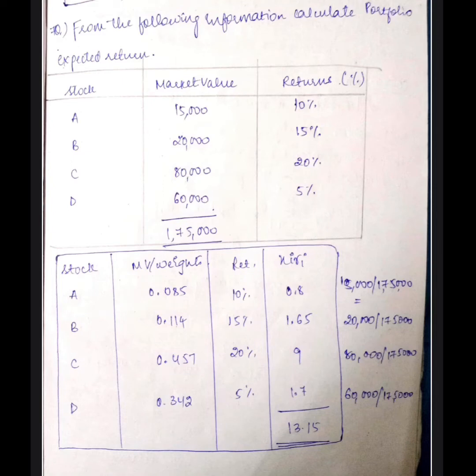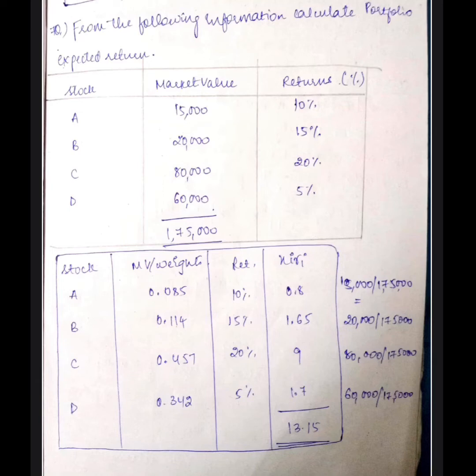Okay, the third question. From the following information, calculate portfolio expected return. They have given you 4 stocks in a portfolio: A, B, C, and D. They have given the market values for those stocks: 15,000, 20,000, 80,000, 60,000, along with the total. In the next column they have given you returns: 10 percent, 15 percent, 20 percent, and 5 percent.